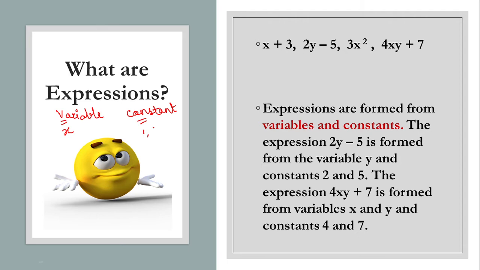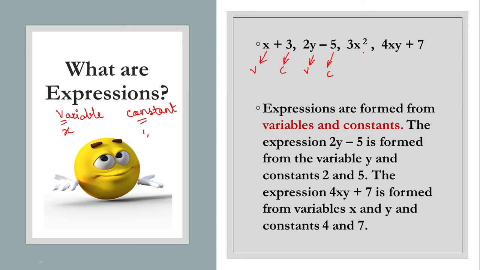That's what expressions are. When you bring a variable and a constant together into one space, that is nothing but an expression. Now here you see x plus 3. x is a variable whose value we don't know, and 3 is a constant. You brought a variable and a constant together, so that forms an expression. Then we have 2y minus 5. Now children, see here, y is a variable and 5 is a constant. You got a variable and a constant together, so that is going to be an expression.